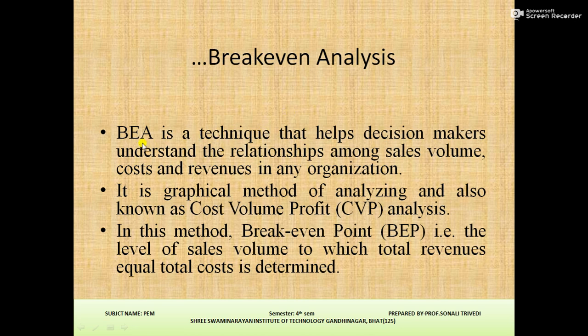Break-even analysis is a technique that helps decision makers understand the relationships among sales volume, costs and revenues in any organization. It is a graphical method of analysis and is also known as cost-volume-profit (CVP) analysis.